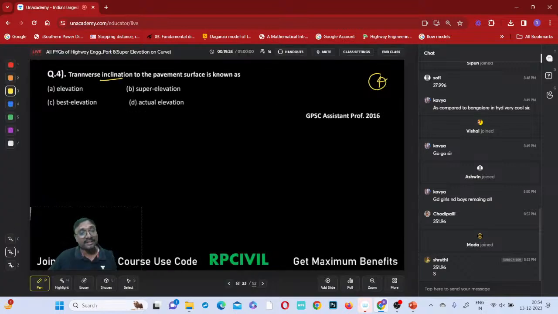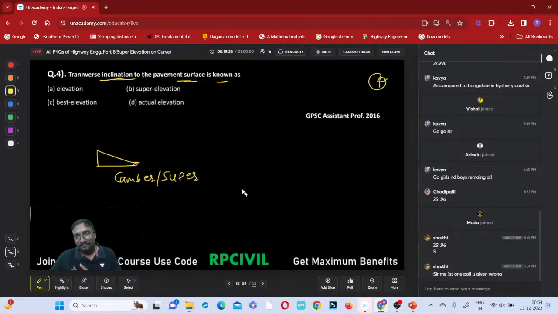Now, the transverse inclination to the pavement surface is known as. So what is the transverse inclination? This is your camber or this is super elevation? Yes, but here which one is given? Super elevation is only available, right? Camber is also the transverse slope or not, everyone? Camber is also the transverse slope only, right? Shall I move to the next question?